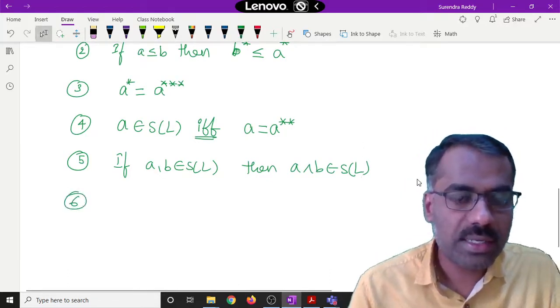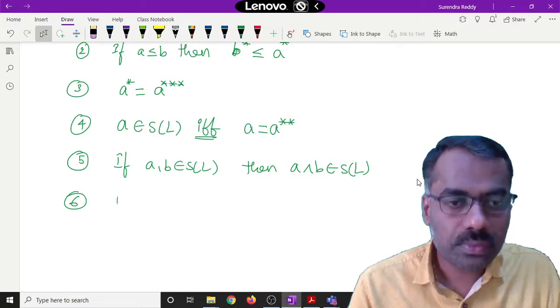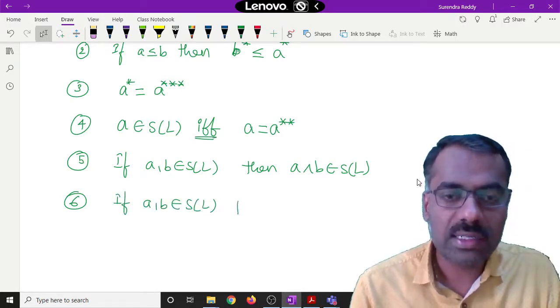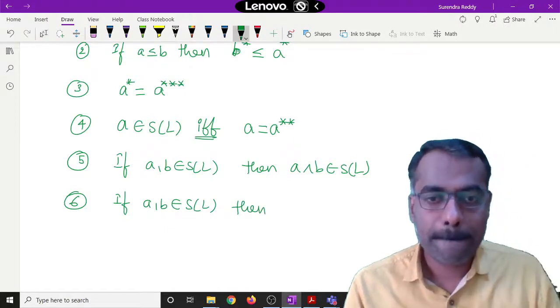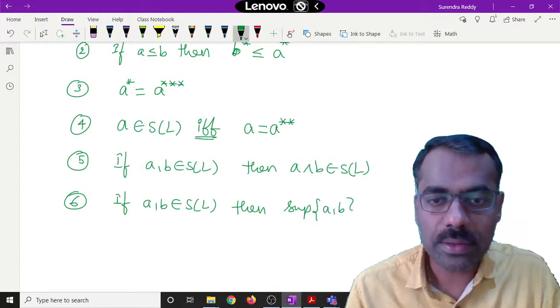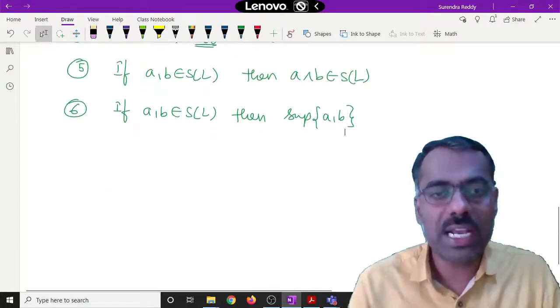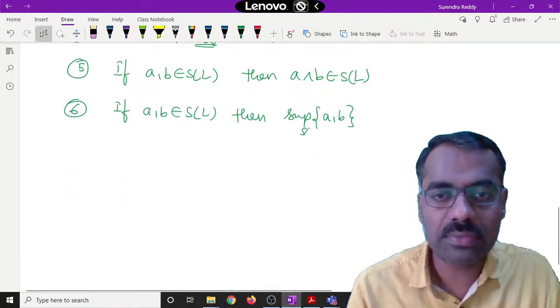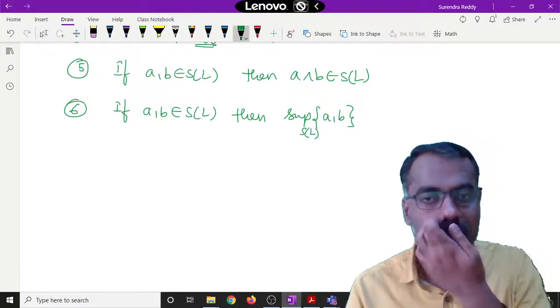And another point, that if A, B belong to S of L, then the supremum of A, B, of course over S of L, that means taking elements from S of L.